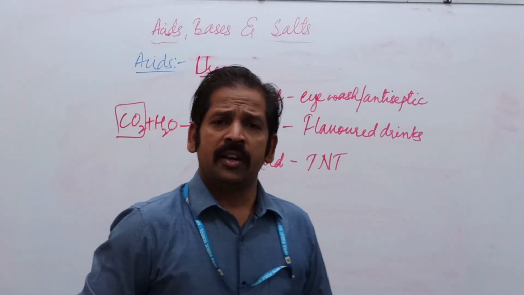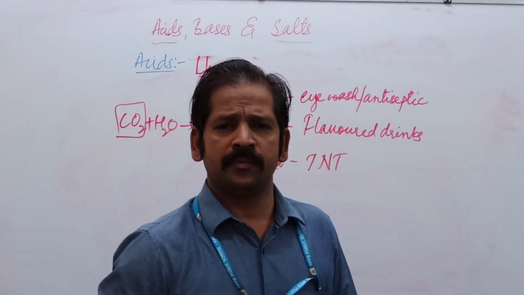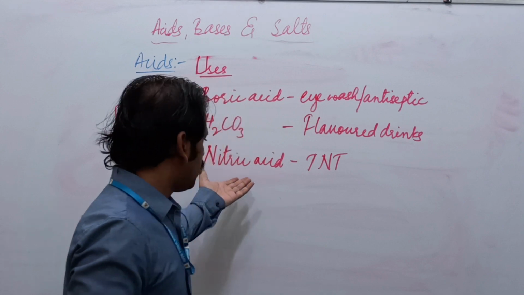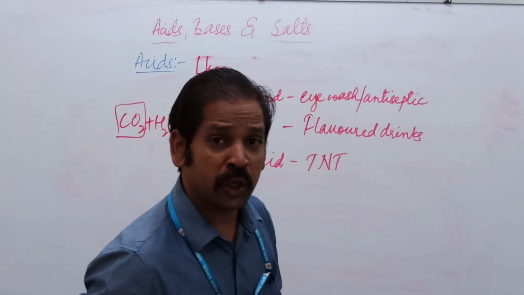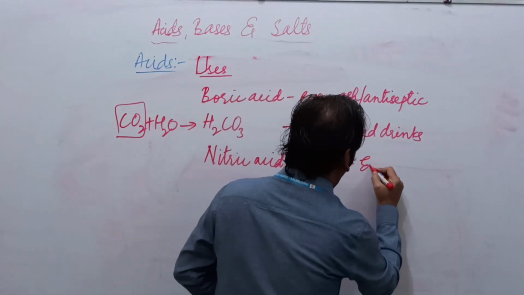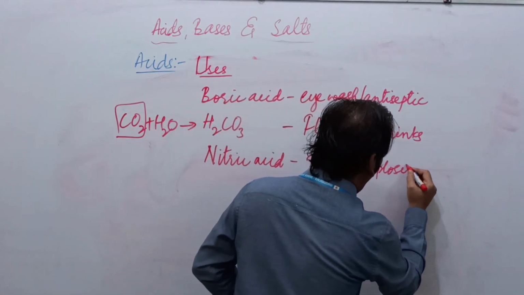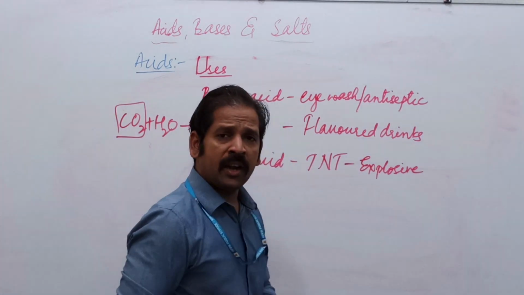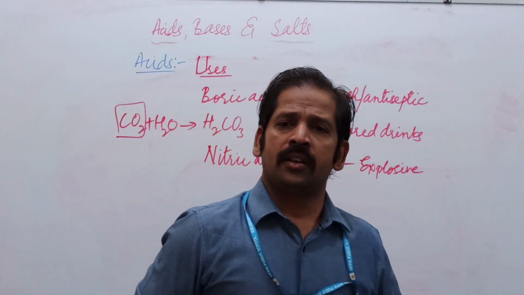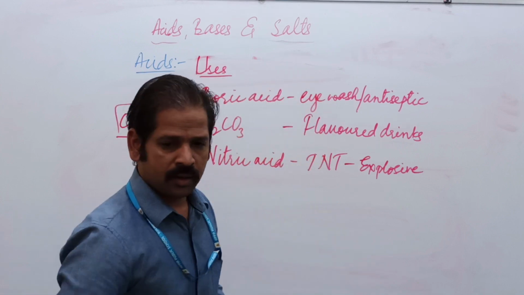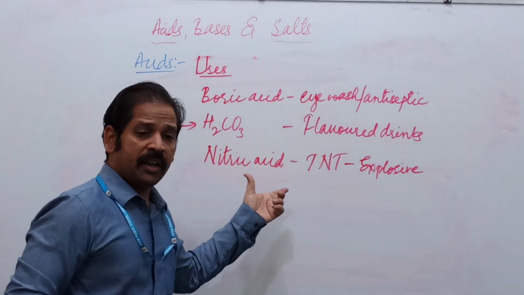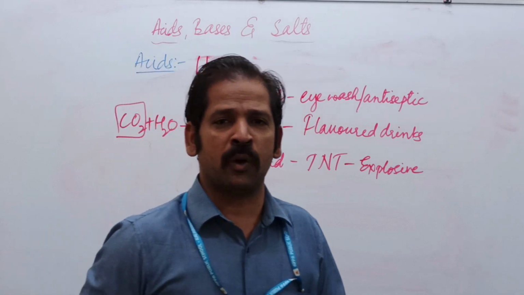Nitric acid is used in TNT, trinitrotoluene, as an explosive. If you attended the classes, trinitrotoluene is a chemical, and this chemical is used as an explosive.